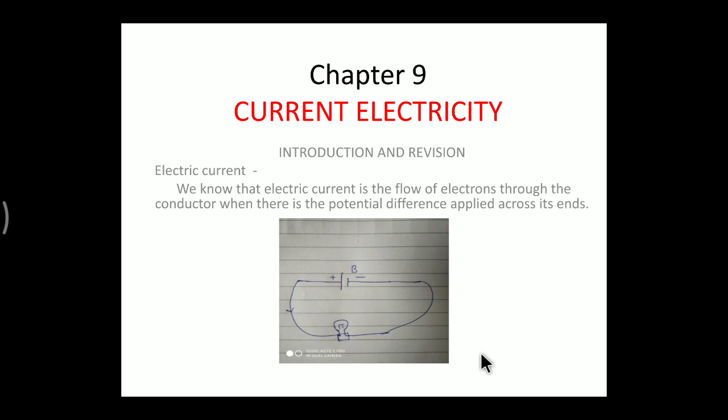So here this diagram shows a battery connected across a bulb. Here the conventional direction of the current is from positive to negative, but we are all aware that the actual flow of electrons is always from negative to positive.